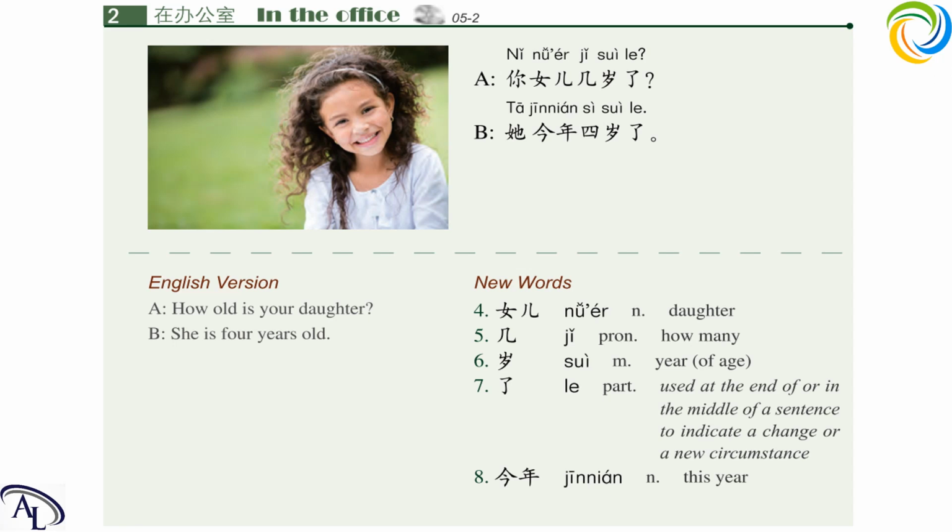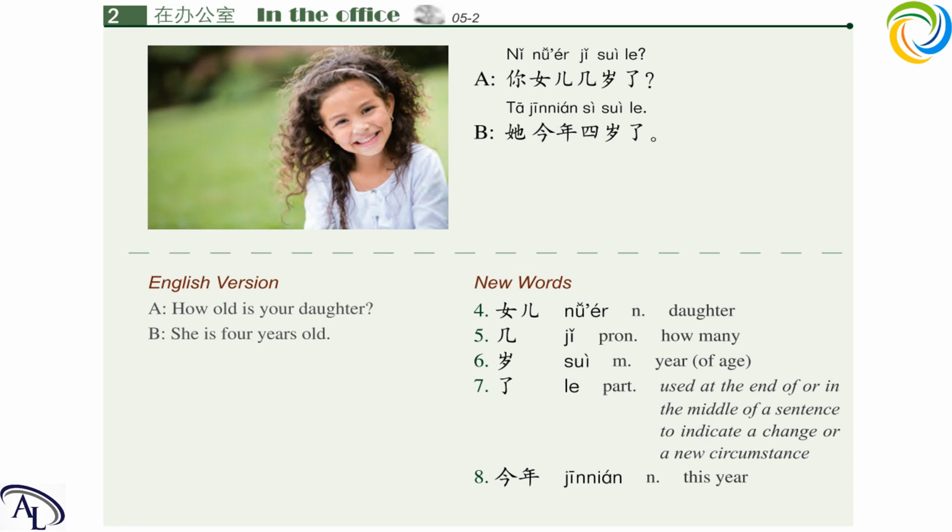你女儿今年几岁了？How old is your daughter? It actually means how old is your daughter this year? It is a new circumstance, so we use 了 here. And the answer is 她, she, 今年, this year, 4岁了, 4 means 4 in Chinese, okay? 4岁了, 4 years old. 她今年4岁了. 了 here again indicates the new circumstance.